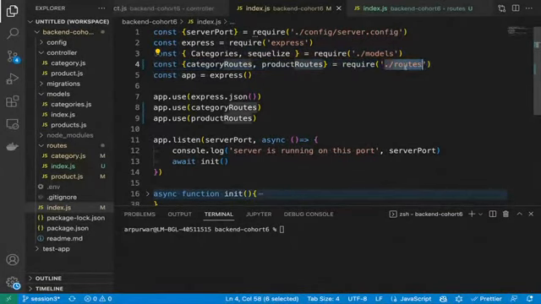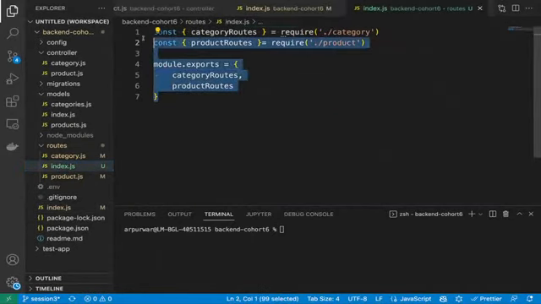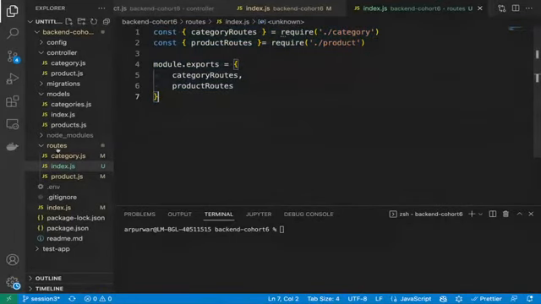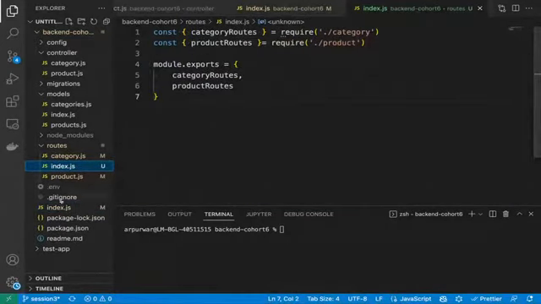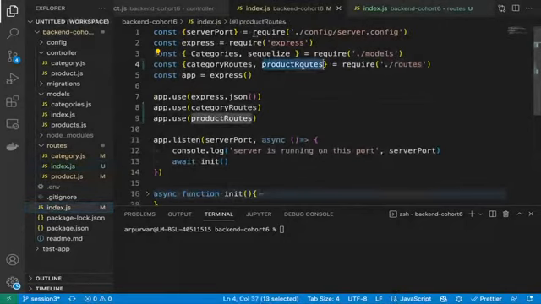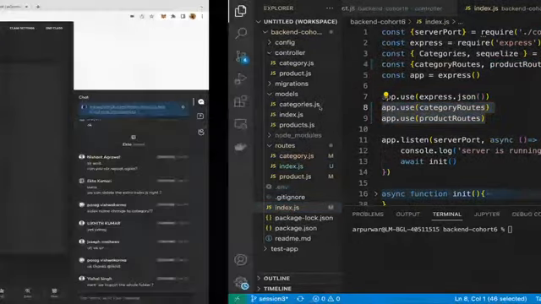Now we are importing the whole folder. That's the benefit of index.js. So we have imported all these category and product routes in index.js, and now we are using these routes here. Whenever we create any new routes, we'll create them in the routes folder and import them in index.js. Then from index.js, we'll take them here and put them in app.use. Are we good with this, guys?